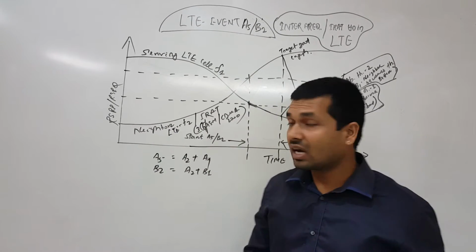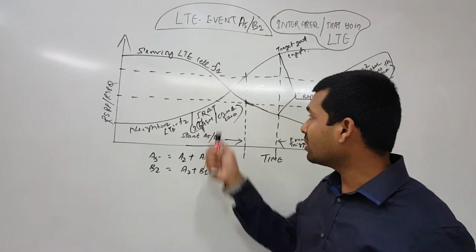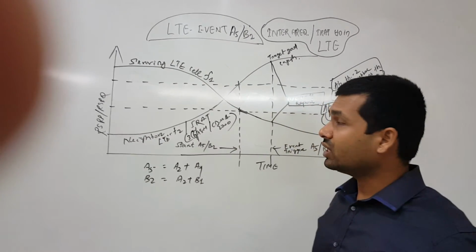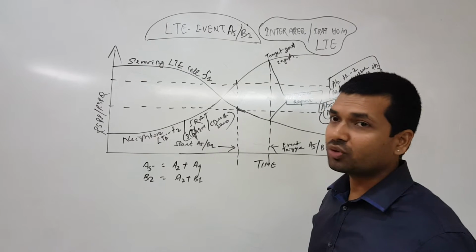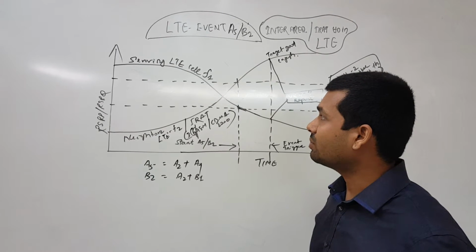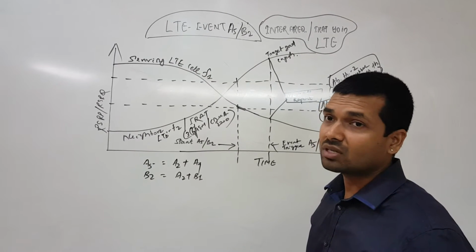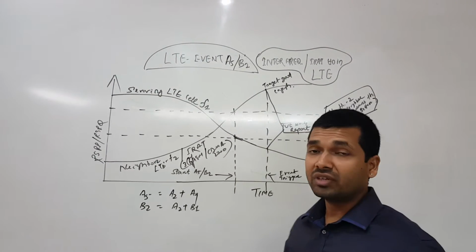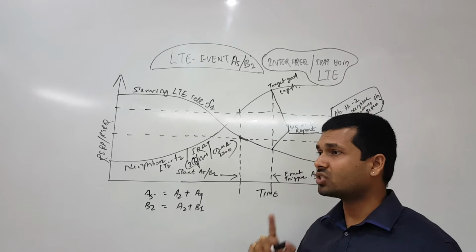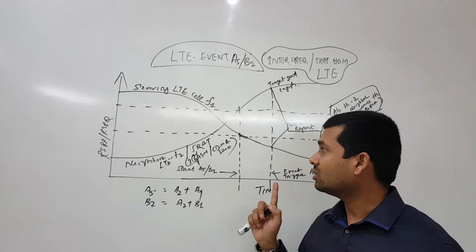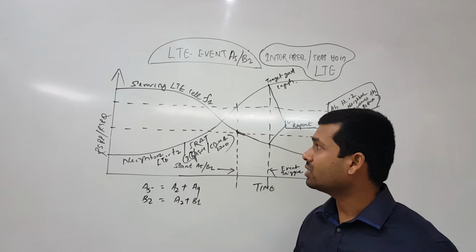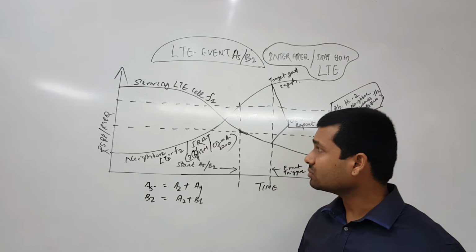IRAT means you may have 3G cells, you may have 2G or even CDMA 2000. So when A2 is reported, meaning we experience bad coverage, we start measuring all the frequencies around our serving LTE F1 cell. We check the interfrequency, the intrafrequency and the IRAT handovers, and we report A2.